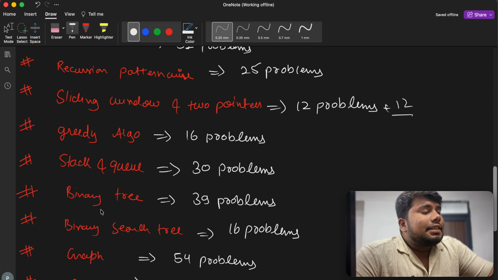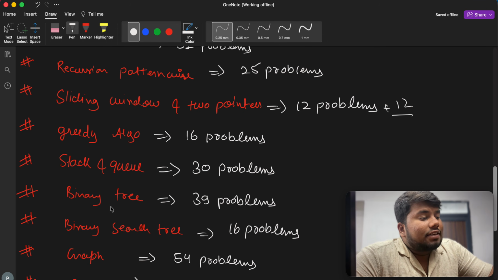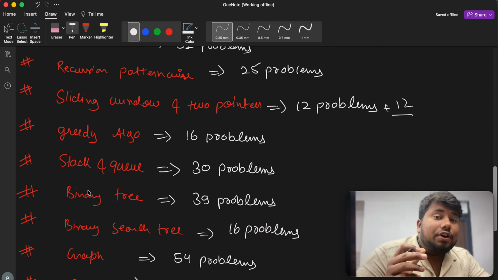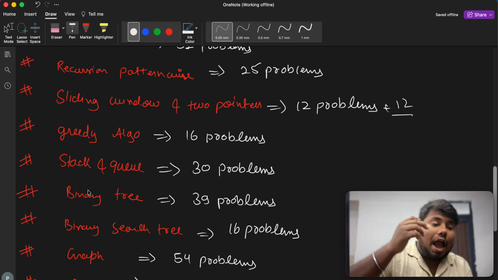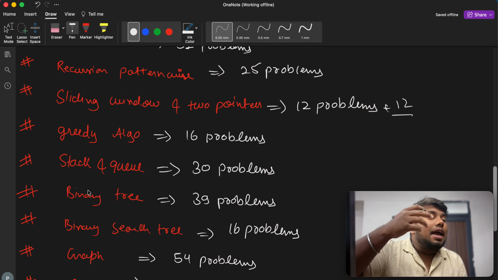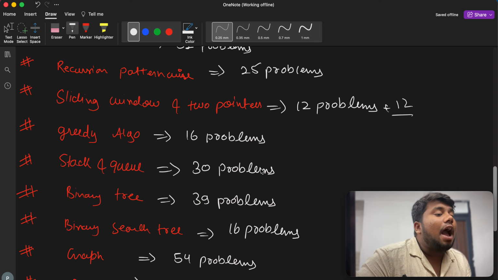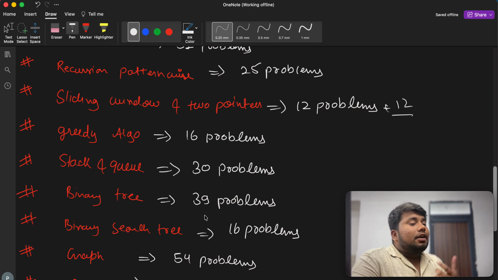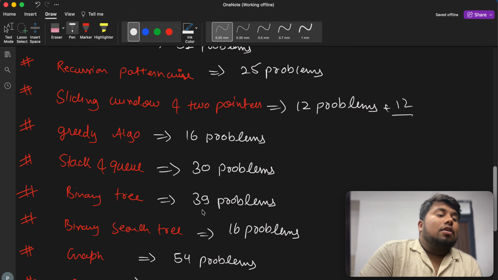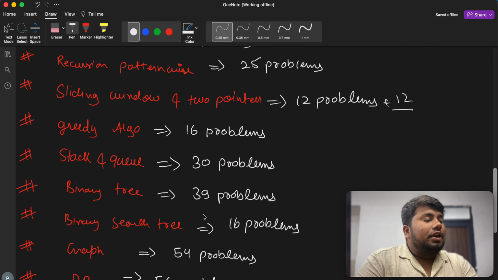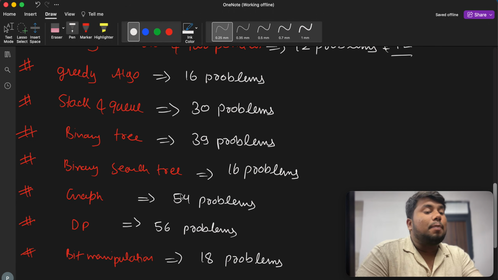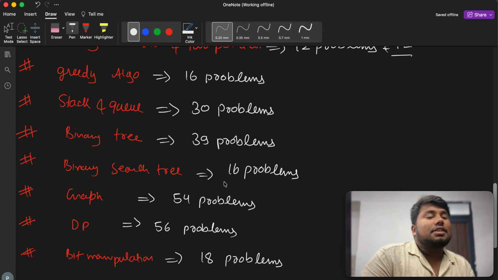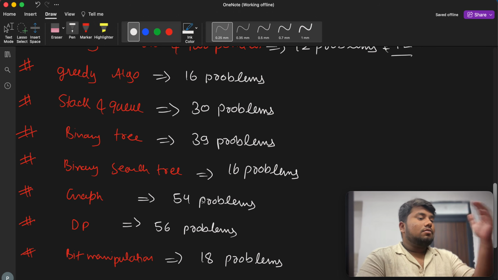Now we have the next topic, that is binary tree. In binary tree, we have to understand some of the concepts, and after understanding those concepts, we go to the patterns of binary tree questions, which make you motivated and confident in solving these problems. We have 39 problems for binary tree. Then we have BST, binary search tree problems. We have 16 pattern problems.